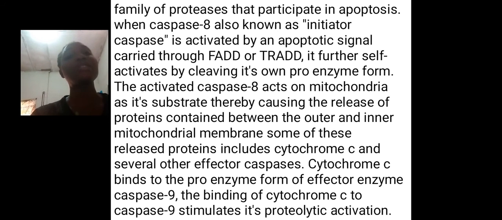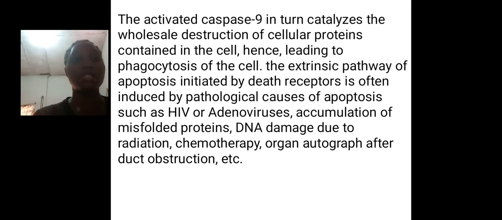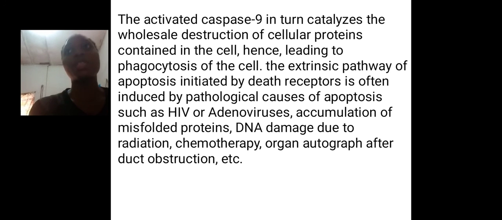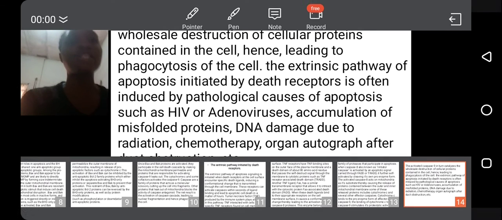Caspase 9 in turn activates other effector caspases such as caspase 3 and caspase 7. Caspase 3 and caspase 7 bind together to activate DNase, which is an enzyme that cleaves the DNA of the cell into fragments, thereby leading to phagocytosis and cell death.